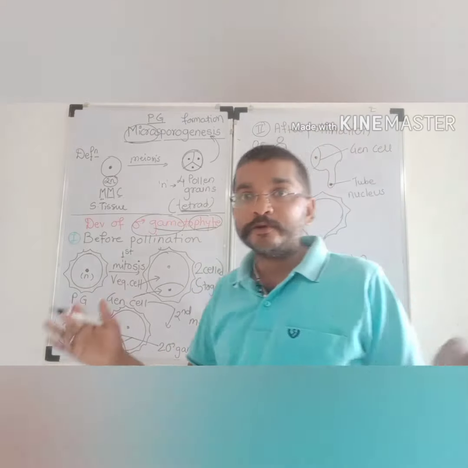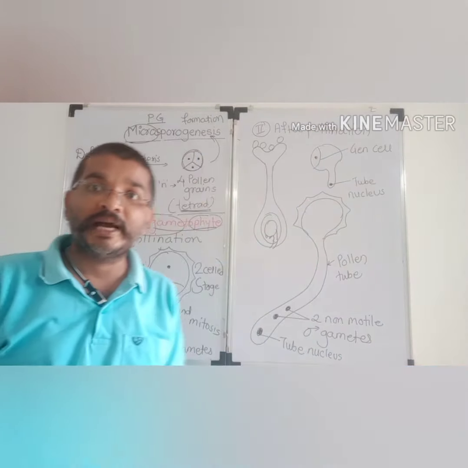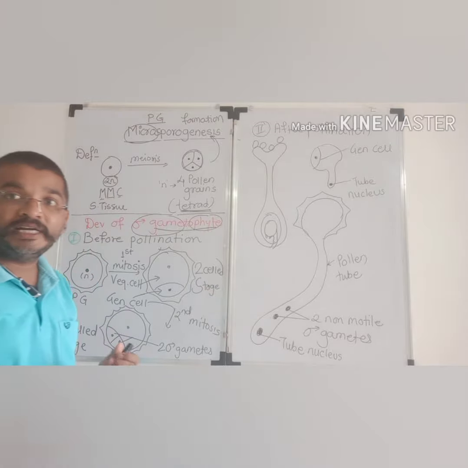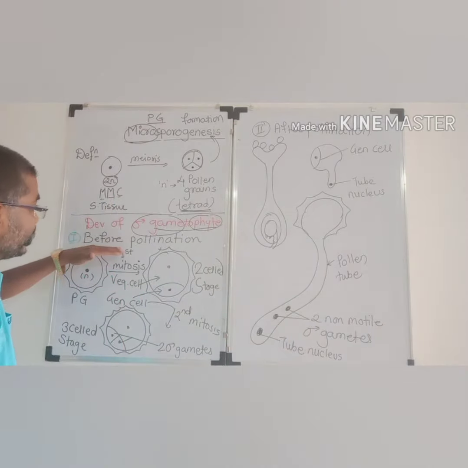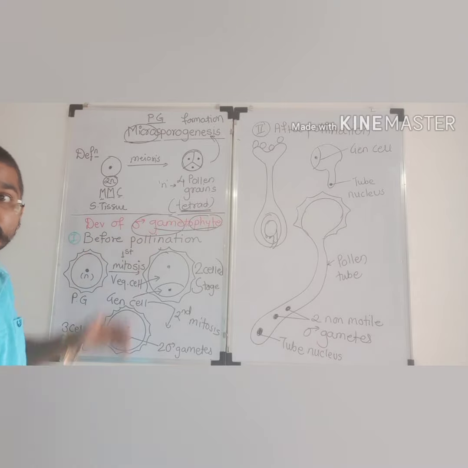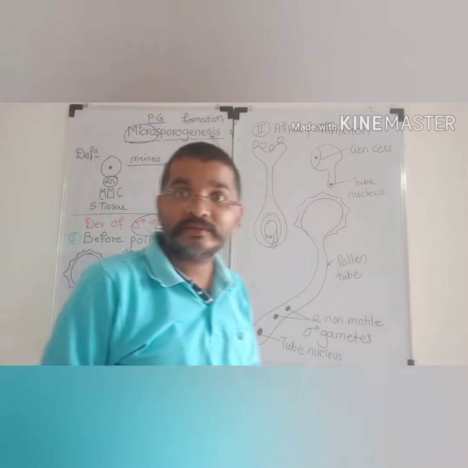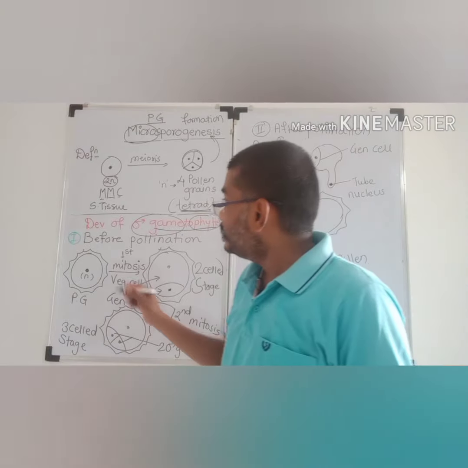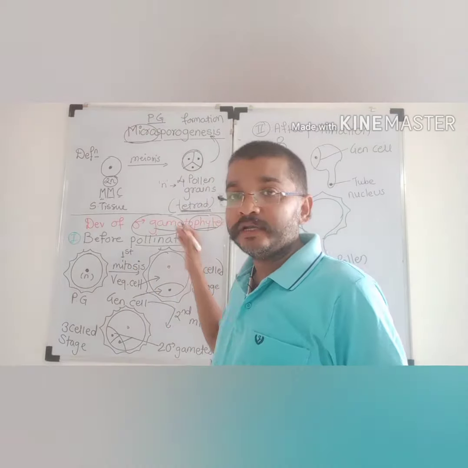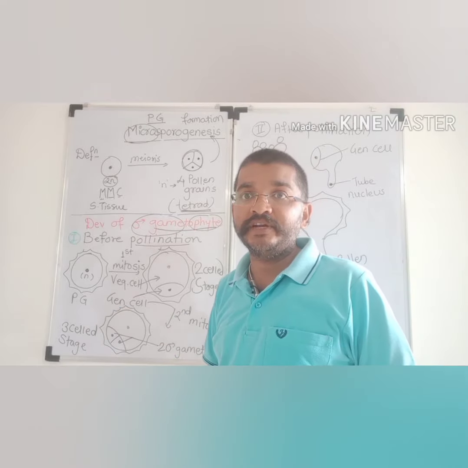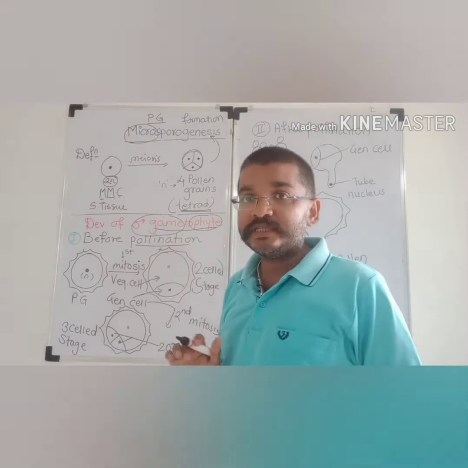This entire process of development of male gametophyte is broadly divided into 2 categories. The first step: before pollination, whatever changes take place inside the pollen grain before pollination come under the first event of this process.